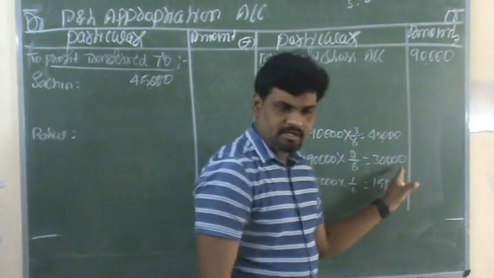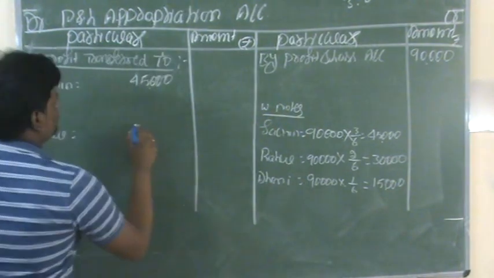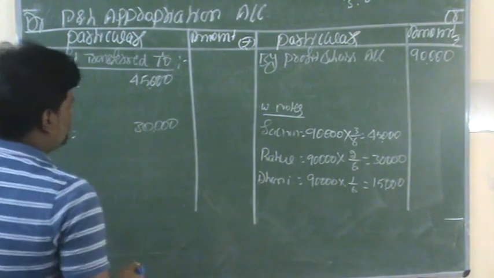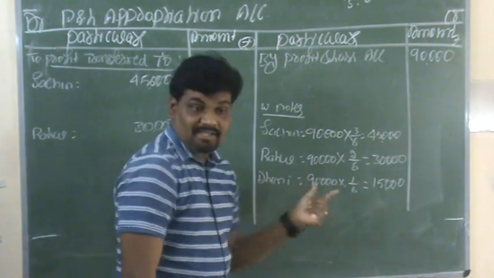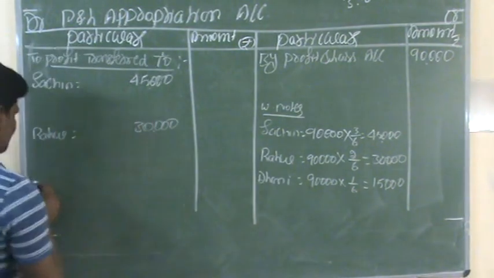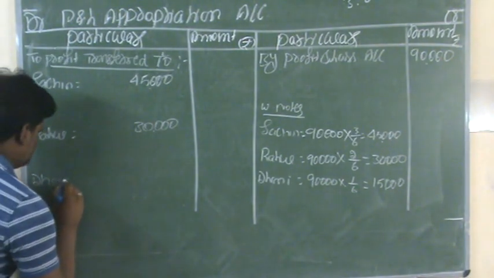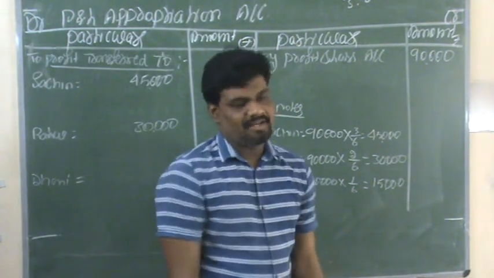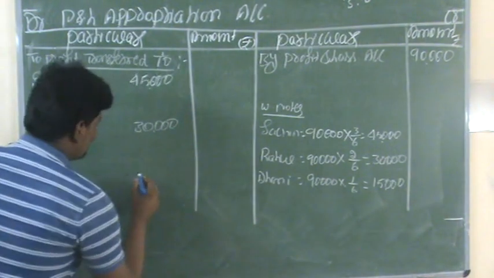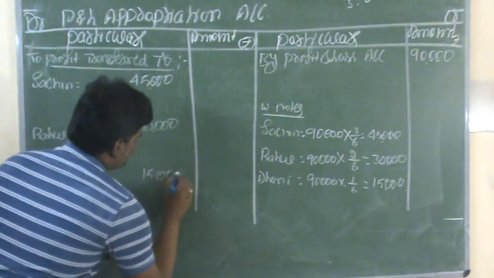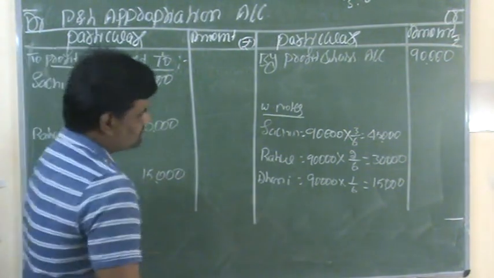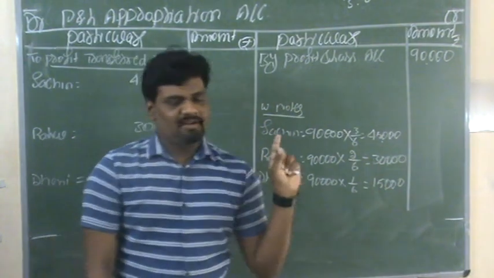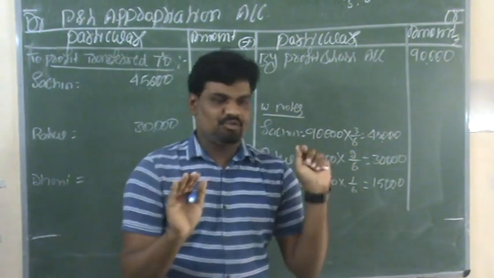Rahul's share, we have already calculated, is 30,000. Have to record it in the inner column only. The next partner, the new partner, is Dhoni. Dhoni's share of profit as per the agreed ratio is 15,000. This also you have to record in the inner column. So this is the distribution of profits among the partners according to their agreed ratio.